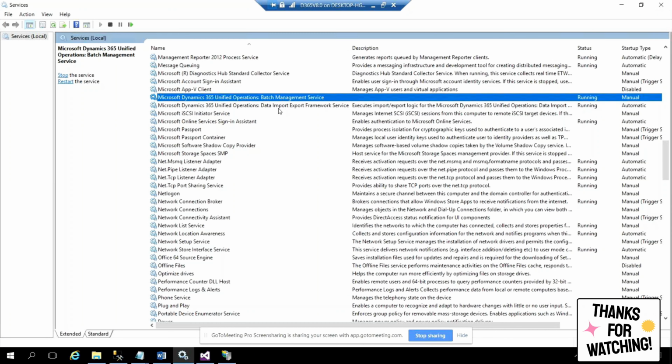Because even if these 3 services are not running, they are stopped or they are not there, you can still create a customer manually. You can post a sale order manually, but you may not create or post a sale order in batch. If you scheduled a batch job for importing some data or for posting all the sale orders at a time, it will not work because the batch service is either stopped or not there. Other than that, if you don't want batch service forever, simply go to UI and work. So that's why I'm calling this 3-tier architecture.